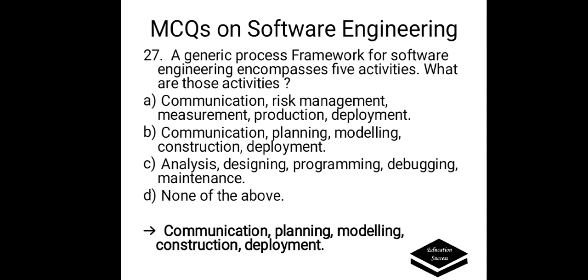A generic process framework for software engineering encompasses 5 activities. What are those activities? Options are A. Communication, risk management, measurement, production, deployment. B. Communication, planning, modeling, construction, deployment. Option number C. Analysis, designing, programming, debugging, maintenance. D. None of the above. Correct answer is communication, planning, modeling, construction and deployment. These are the 5 activities.